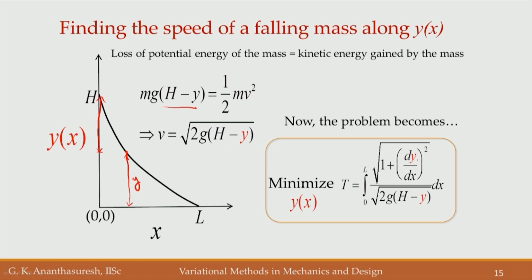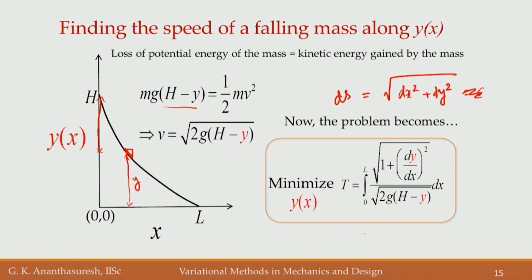This one basically comes because of the small ds that we take there. Using Pythagoras theorem, this is dx and this is dy, so ds will be square root of dx square plus dy square. That is our ds, and that ds is put here. Now, what we have done is we have taken dx out of this, that becomes square root of 1 plus (dy by dx) square times dx, that is why we get this.